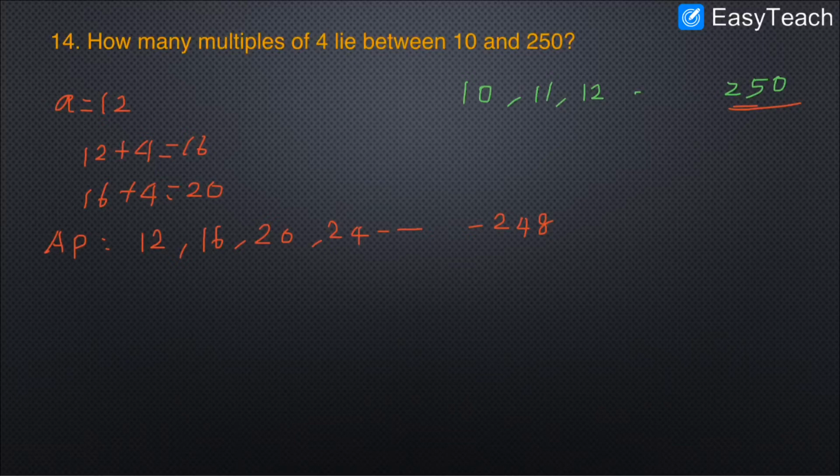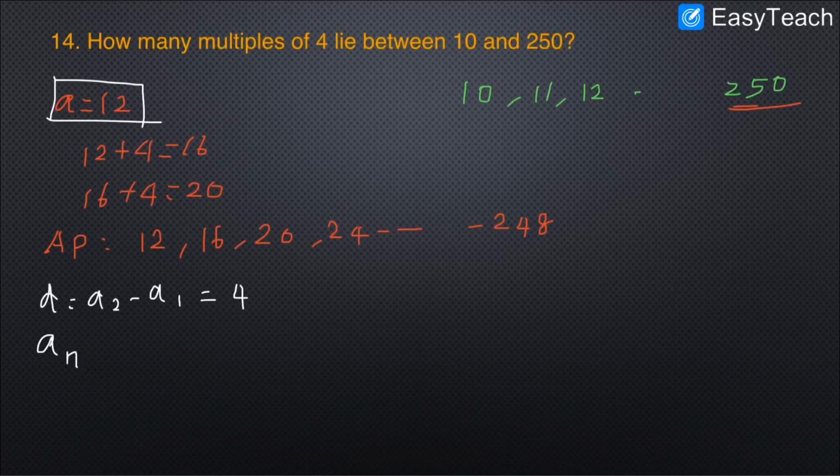So what are the values we can write from this AP? From this series we can write the A value, 12. D must be A2 minus A1, so it must be 4. The nth value is 248. So we have to find n. So what is the formula here? An equals a plus n minus 1 into d.